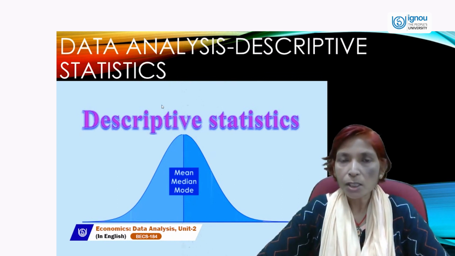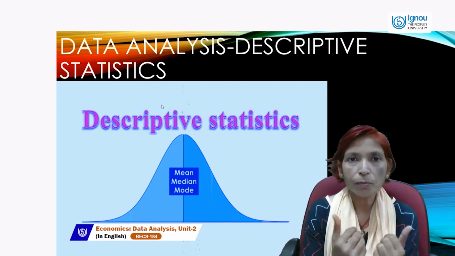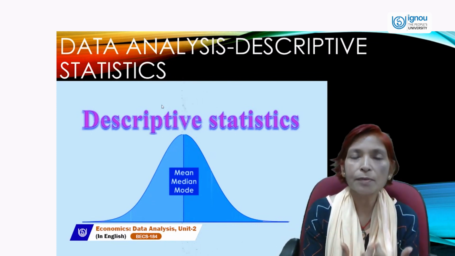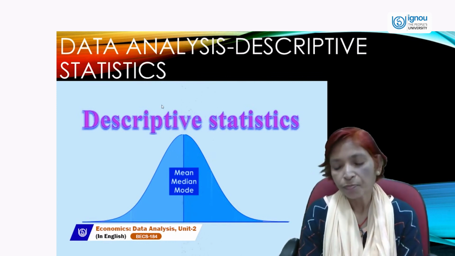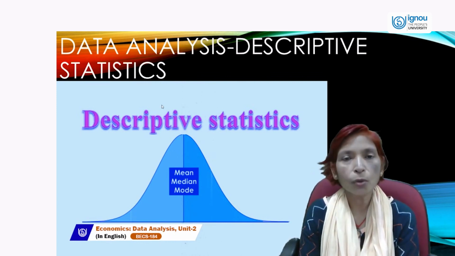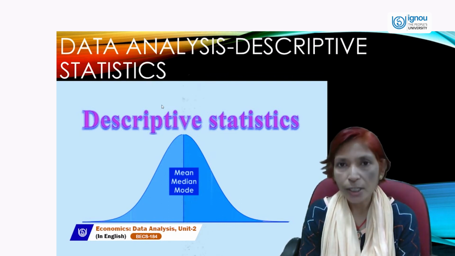So first of all you need the definition. You must know the meaning of statistics, then the branches of statistics. The branches of statistics are two: one is descriptive and the other is inferential.